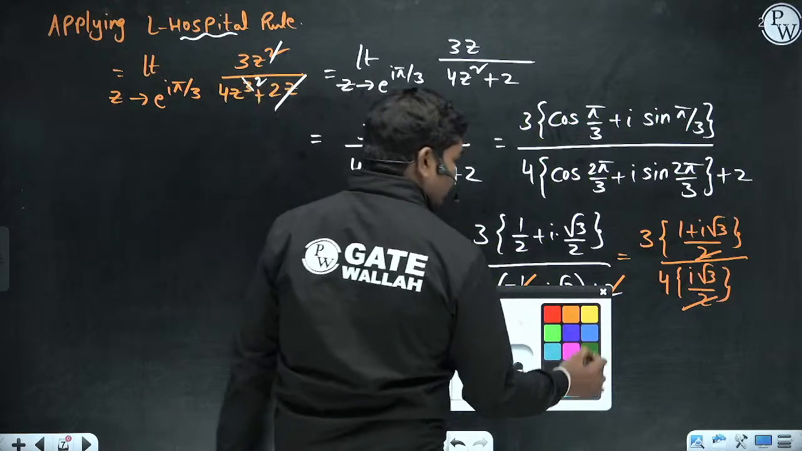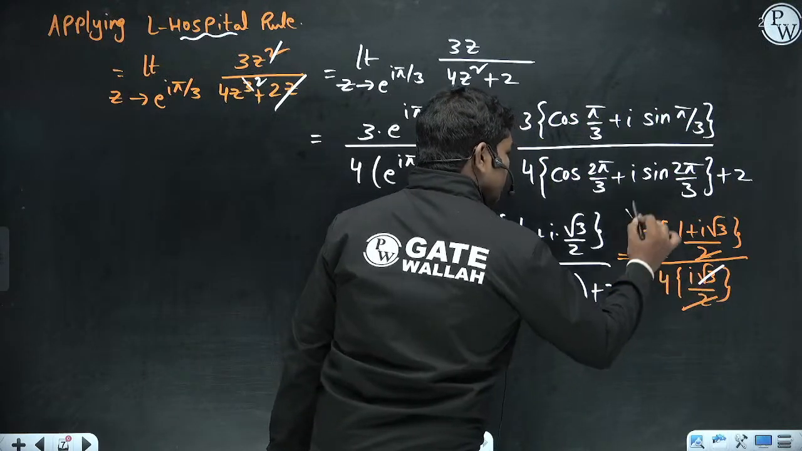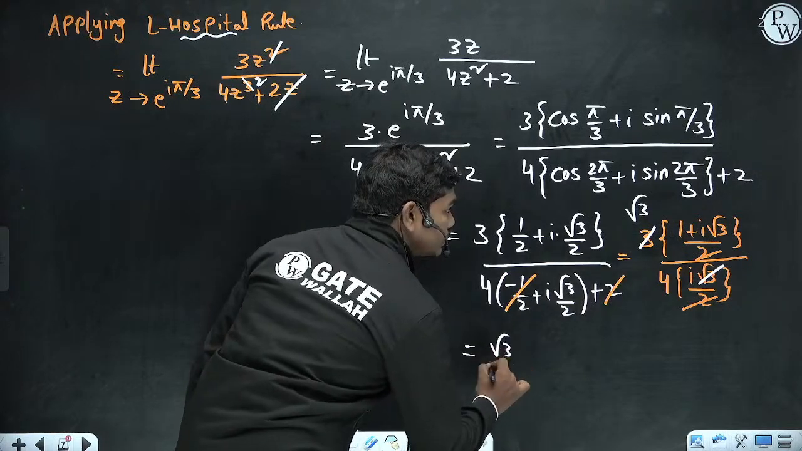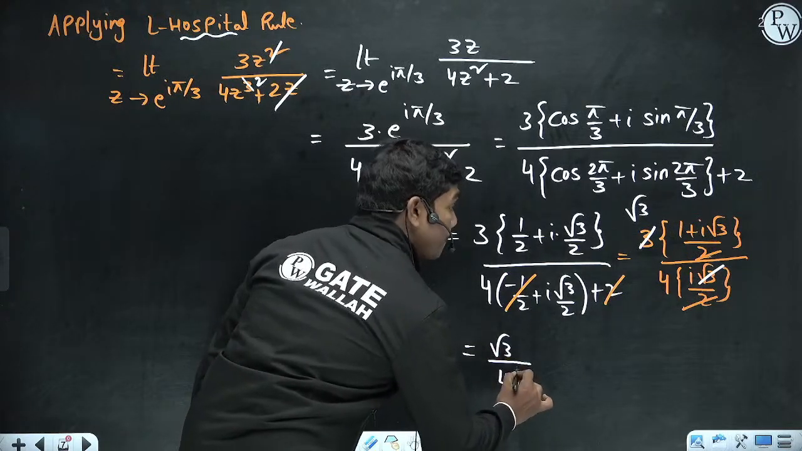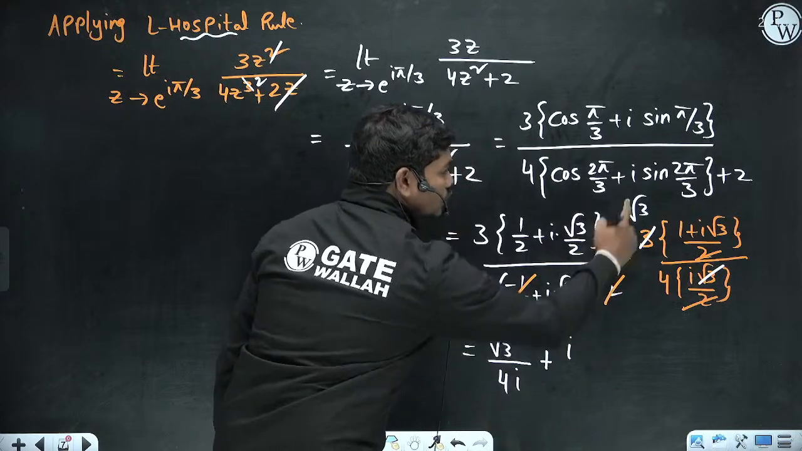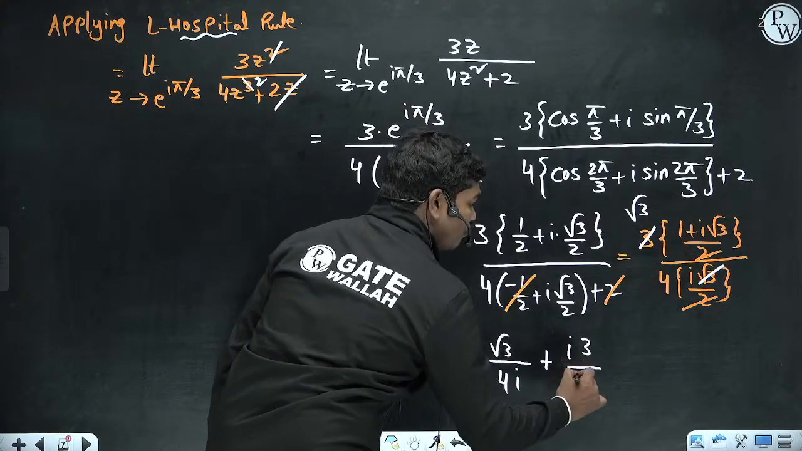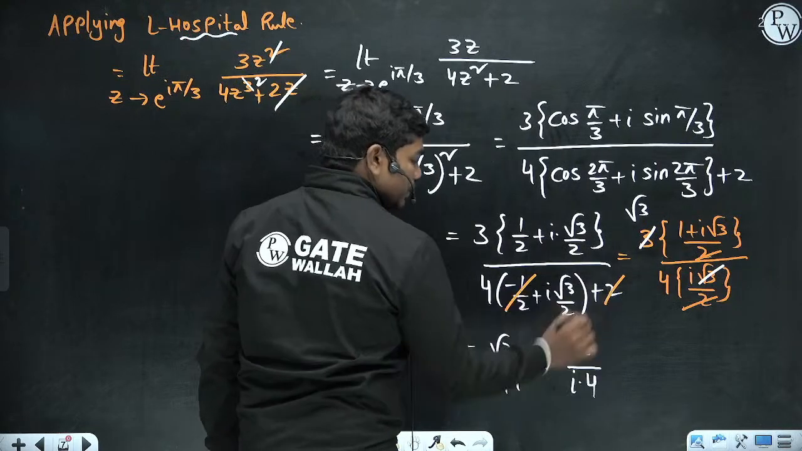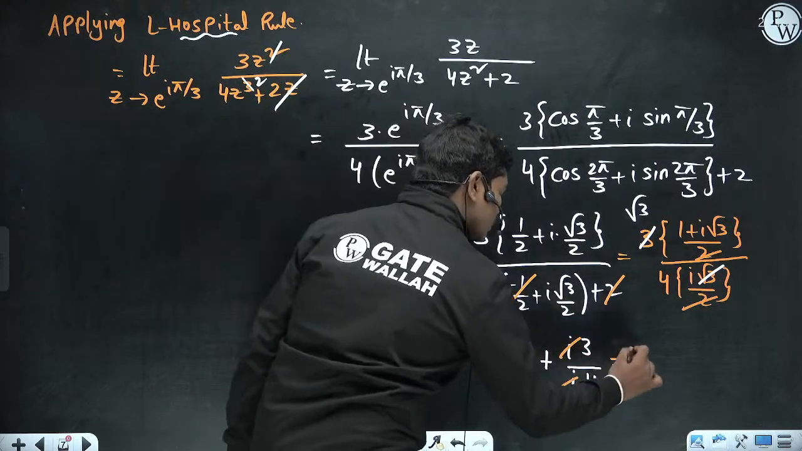Okay, so now if you see, this root 3 cancels this square root of 3 times. So you have an i, so root 3 by 4i plus i times root 3 into root 3, this is 3 by 4i. Okay, so this is 4i. Now you can simplify this slightly. So if you simplify, i gets cancelled, so 3 by 4.